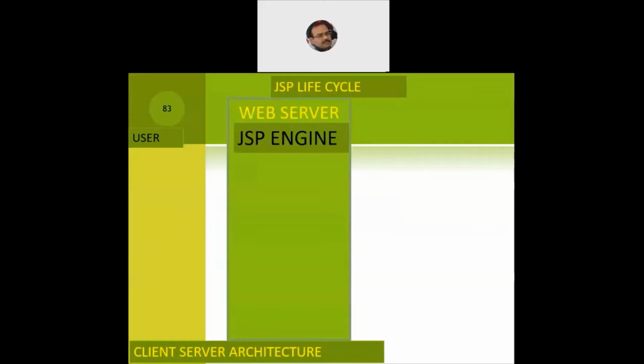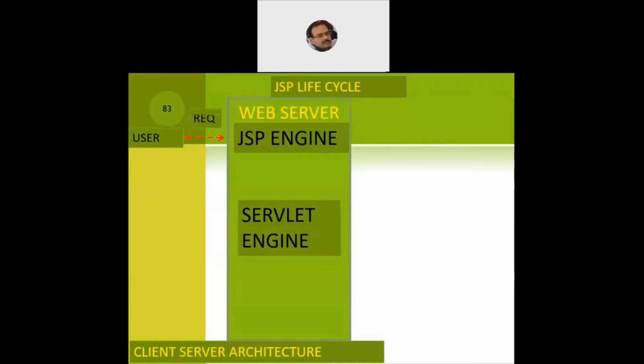So the web server will have two entities here. We'll have the JSP engine as well as the servlet engine. To speak in the language of Apache Tomcat, we'll have jsp-api.jar and servlet-api.jar, and both of them are present in the lib folder of the Apache Tomcat server. So again, we'll have the user who will trigger off the request.